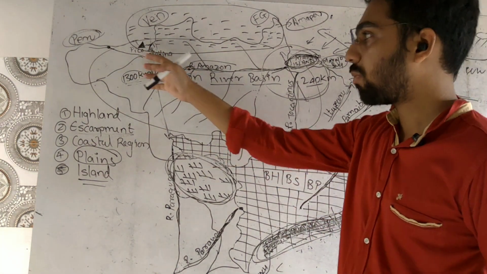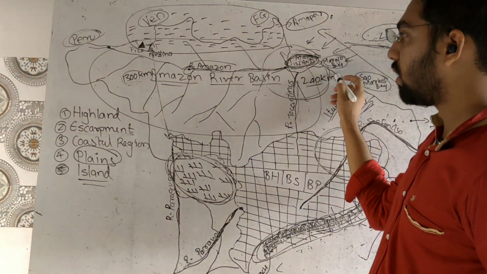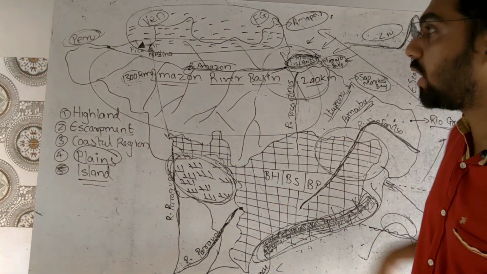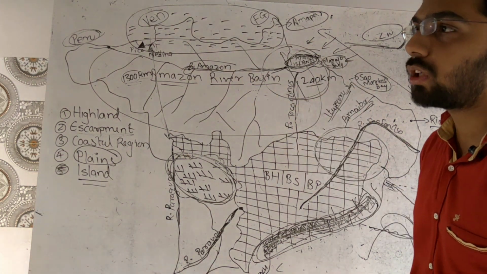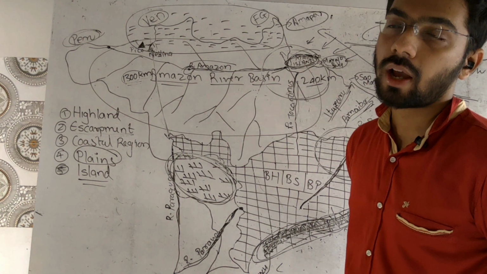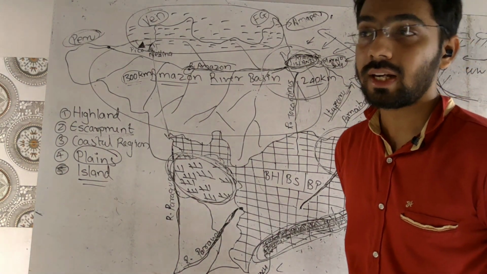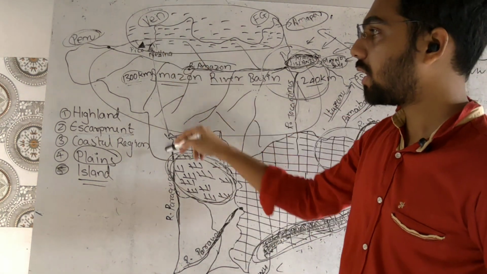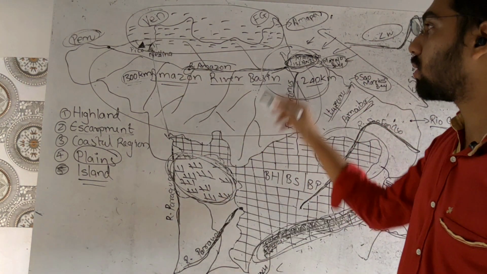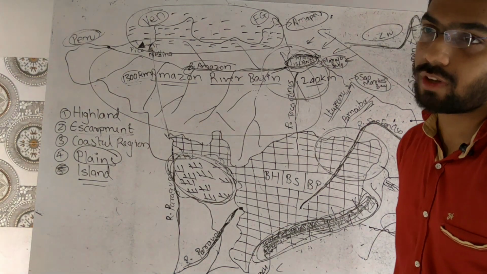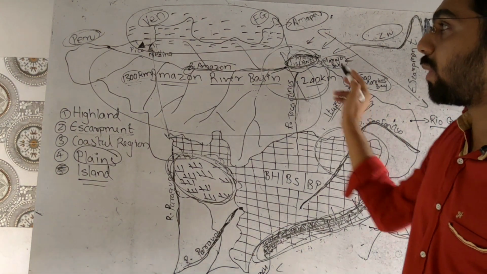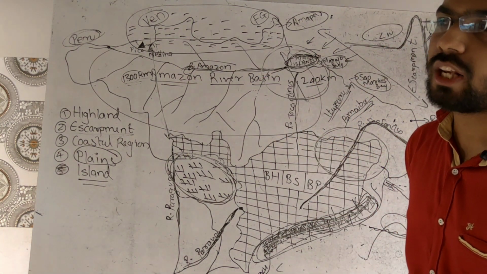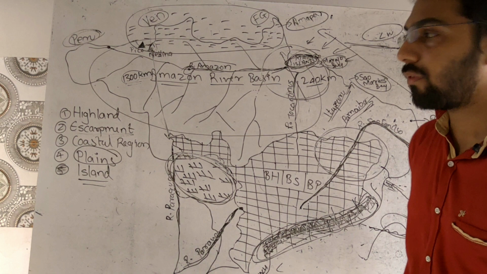As the river approaches the sea, the dense forested network is found near the coastal area, and that coastal area is totally flooded by water. It is a totally dense area, and that dense area is known as tropical evergreen forest. Towards the west, the breadth is generally 1,300 kilometers, and towards the east the width is generally 240 kilometers. This is the largest plain of Brazil and the major plain in this area. The plain is mostly covered by the tropical evergreen forest.